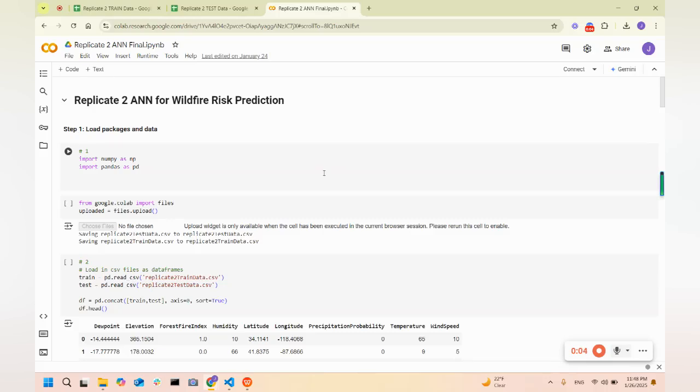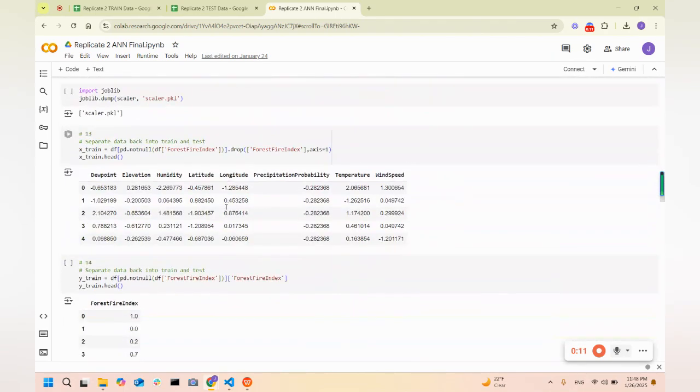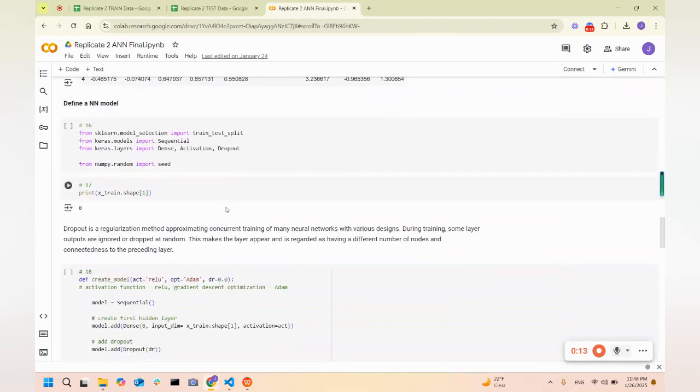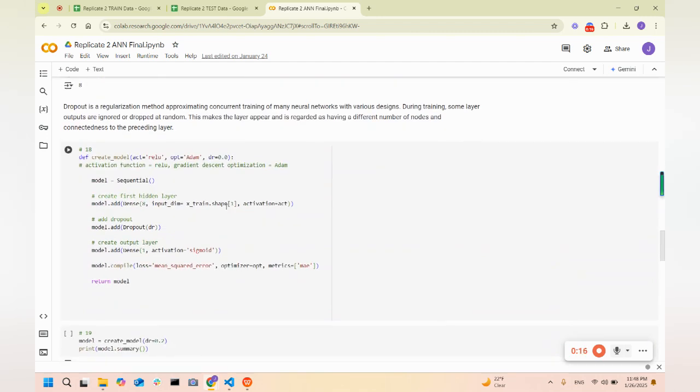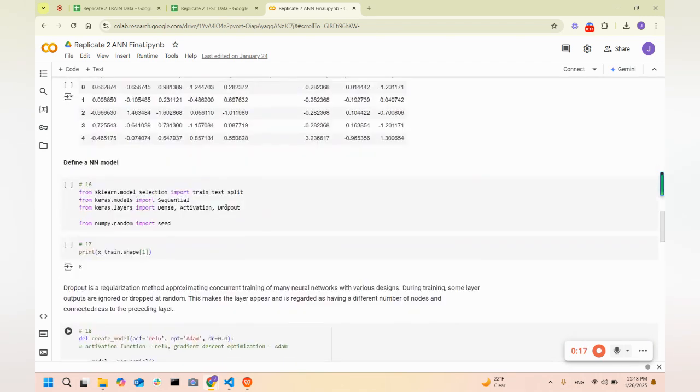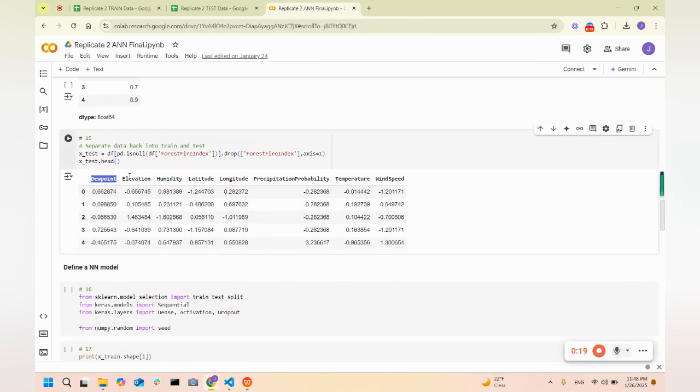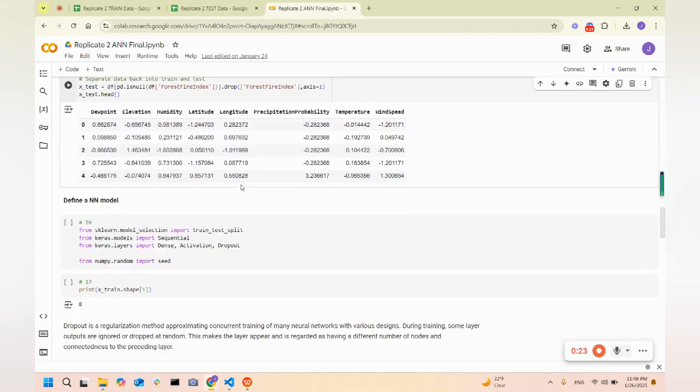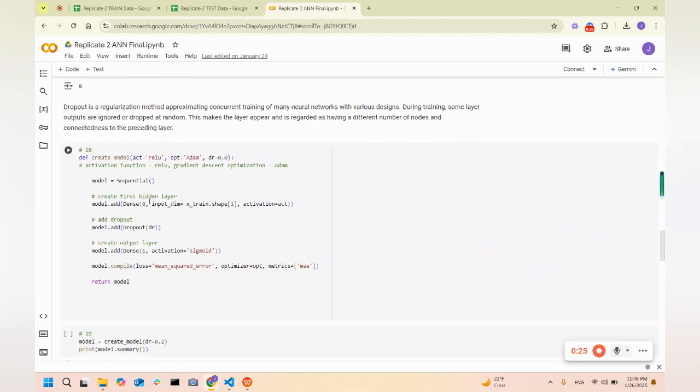We trained our model using Python on Google Colab. We uploaded our files here. Now, let's skip all the way down to here. Here, our input layer will have 8 neurons: lat, long, temp, hum, etc. Our hidden layer will have 8 neurons.